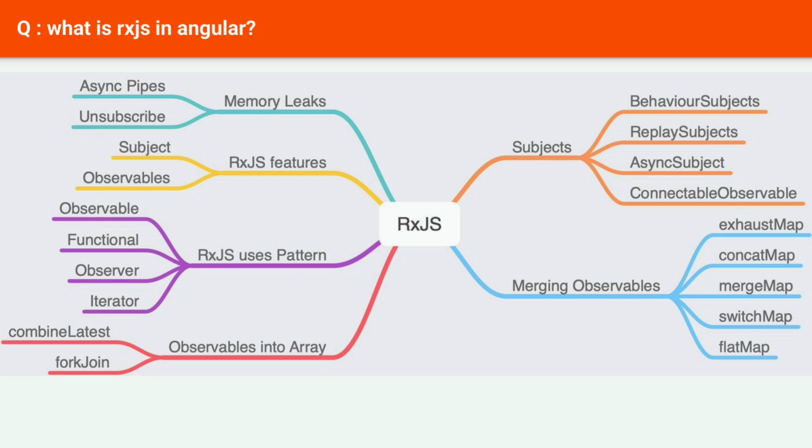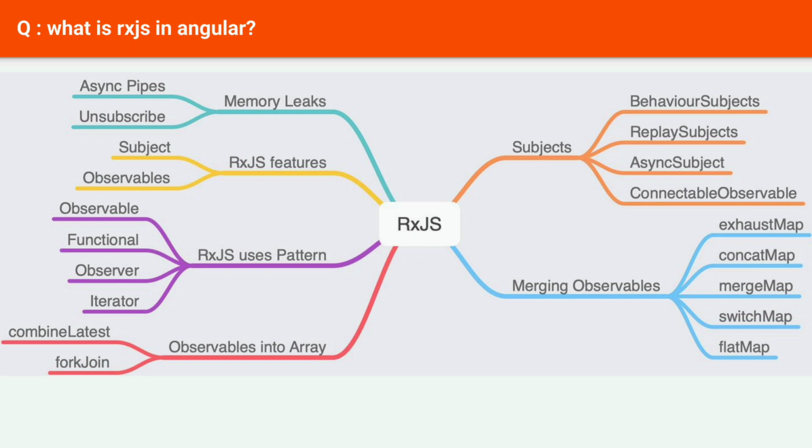Switch map. The switch map operator in RxJS is used to transform the emissions from an observable by applying a given function and then flattening the result into a new observable. This operator is useful when you want to make a request based on the current value of an observable and then switch to a new observable when the value changes.